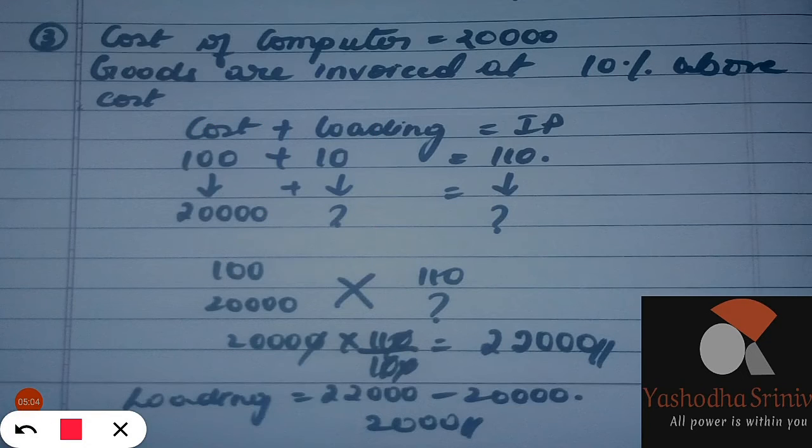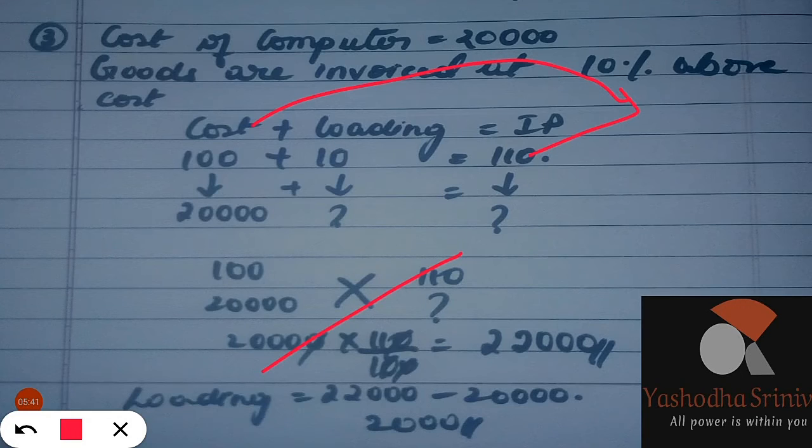Cross multiply this. If 100 is the cost price and 110 is the invoice price, then for the cost value of the consignment of 20,000, what would be the invoice value of the consignment? Cross multiplication: 20,000 into 110 divided by 100. You cancel the zeros and you get 22,000.